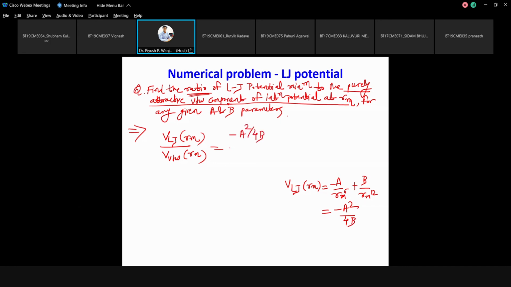Okay, and what is this? VDW at Rm, this will be equal to minus a square by 2b.